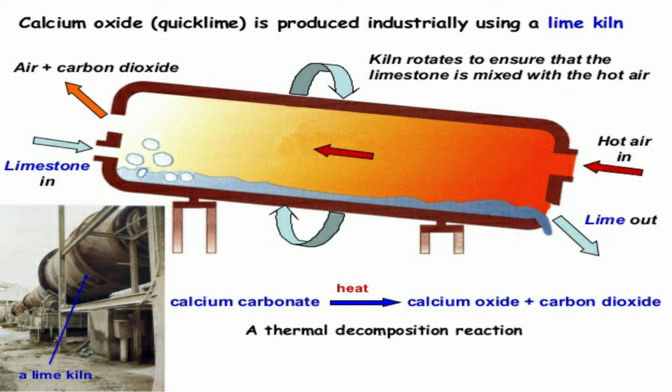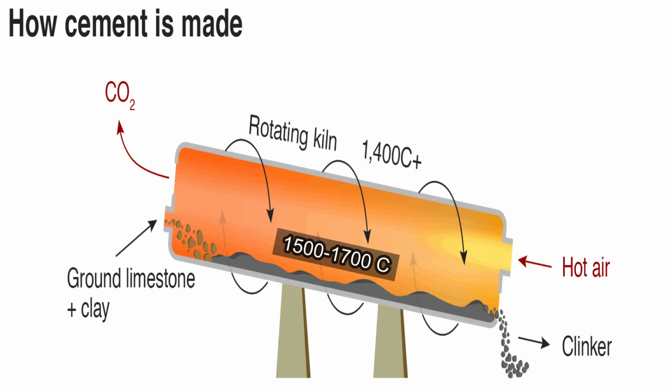And third, in the lower part of the kiln, the temperature is between 1500 to 1700 degrees, friends. Here, the most heat is liberated. Here, lime and clay undergo chemical reaction or fusion, yielding calcium aluminates and silicates. This is called the clinkering zone, friends. Here, the final clinkers will form. The reactions go like this, friends.